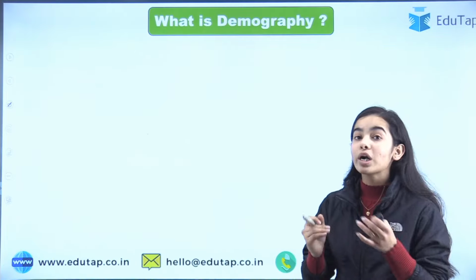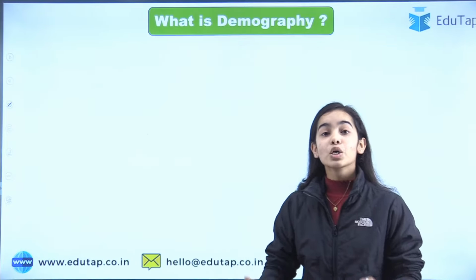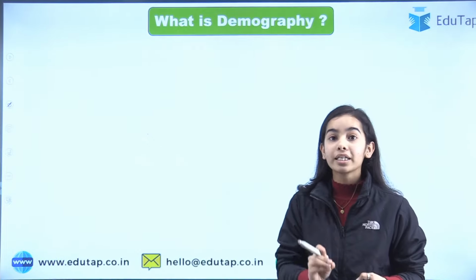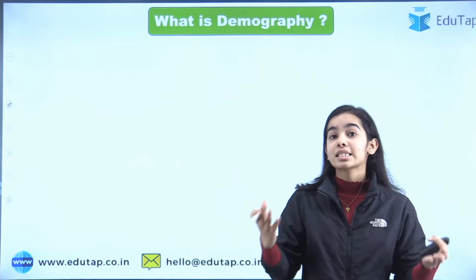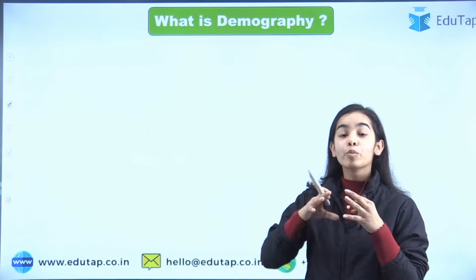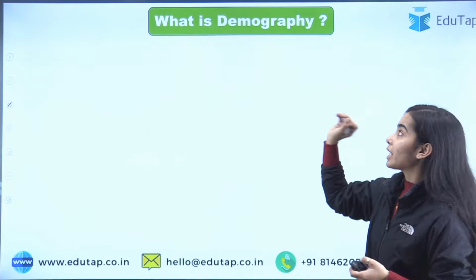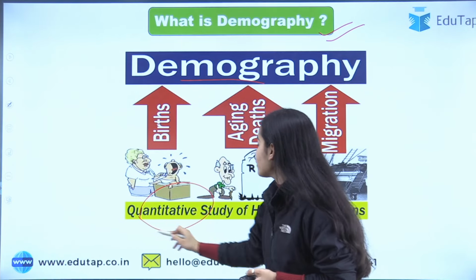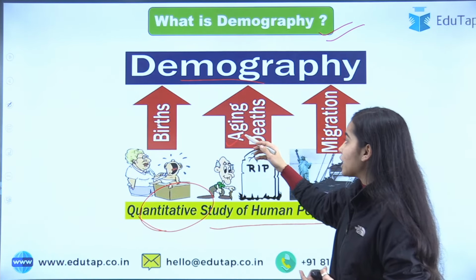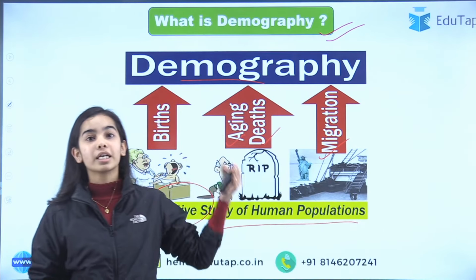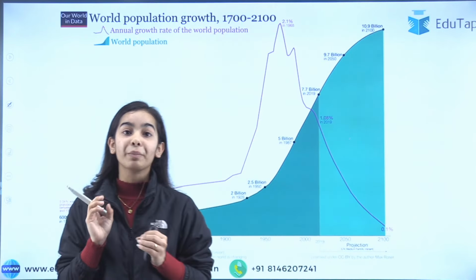So now, starting with what is demography? What is the meaning of demography? As cartography means the study of maps, we can say that demography means the quantitative study of the human population. We are trying to study the size of the human population, the structure of the human population, the literacy rate, the sex ratio, the movement of the people. That is, demography is the quantitative study of the human population, the births, the aging, the deaths, the migration that is happening. So we are trying to study the human population under demography. I hope you have understood the meaning of demography.